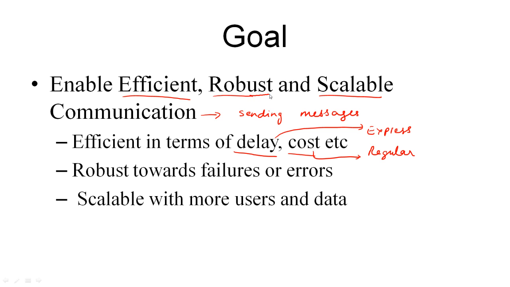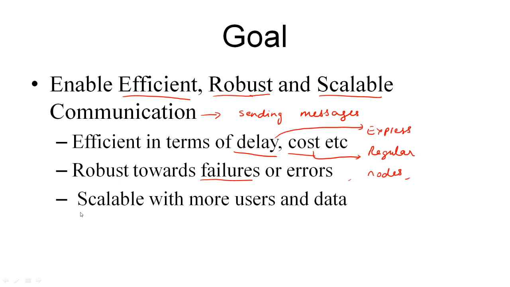Robustness refers to delivery of messages in spite of failures. For example, in the postal system, if the postman is sick or if the boxes get mislabeled, for example, you put a Mumbai label on a box that is supposed to go to Chennai, finally the letters do get delivered. This is robustness against failures or errors. In computer networks, nodes can fail, that is they die, or messages can get corrupted. In spite of all this, you want to ensure that the message reaches the other end properly.